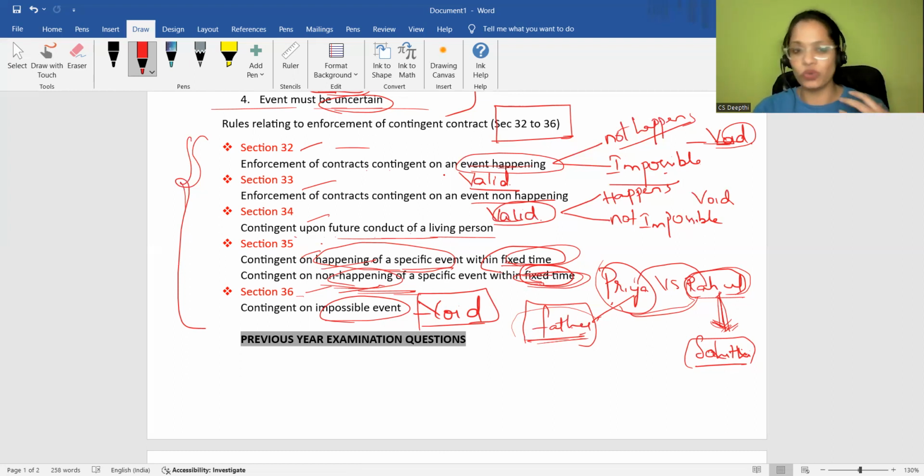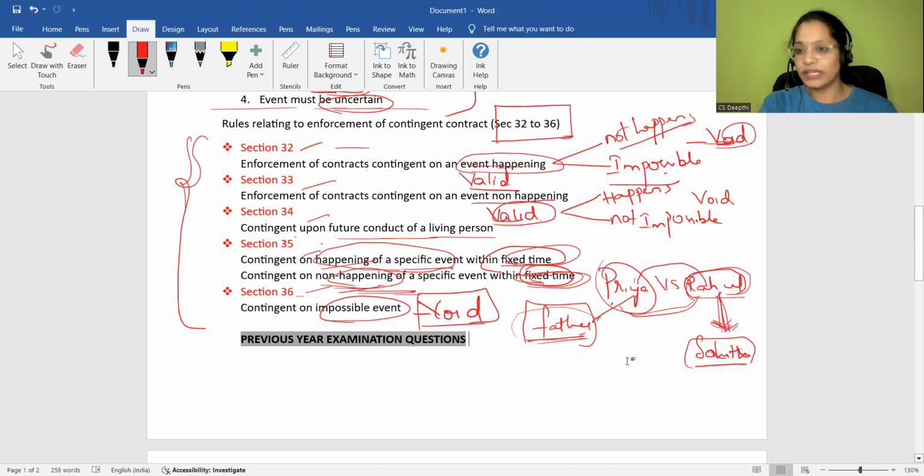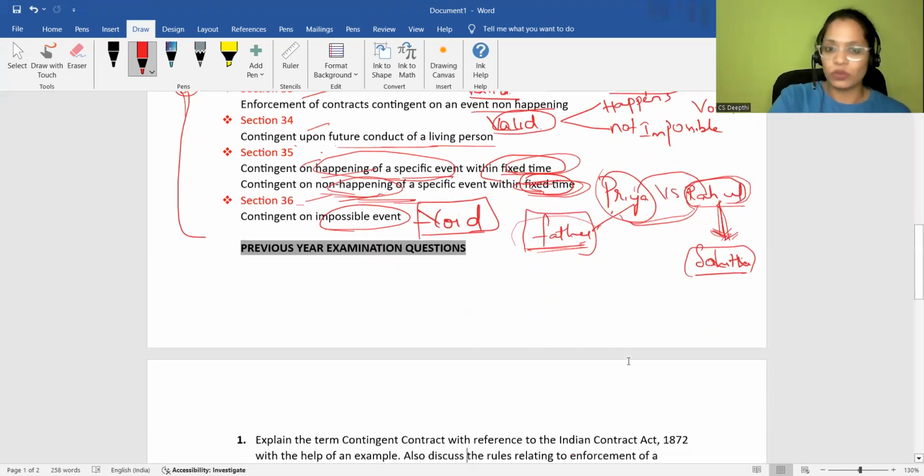Remember the sections too. Quoting sections is quite important. In a case study based question or descriptive question related to contingent contract, please try to quote the sections. That will give you great impact, because if a question is asked for 7 marks, quoting sections will give you 5 to 6 marks, if you have presented it perfectly with every example. So please don't take it lightly.